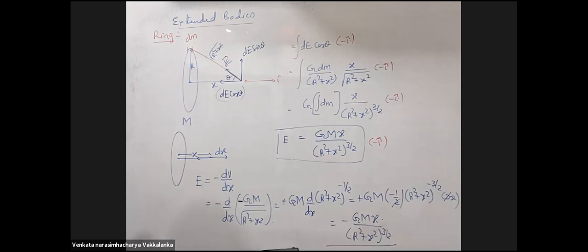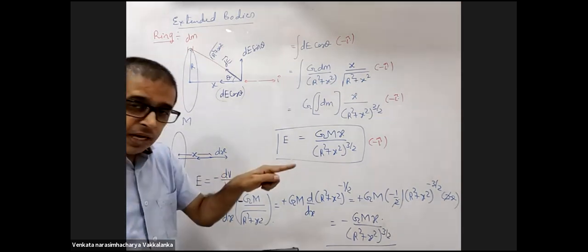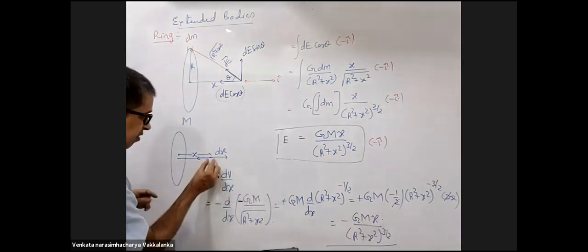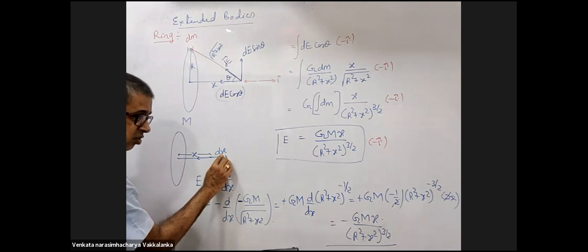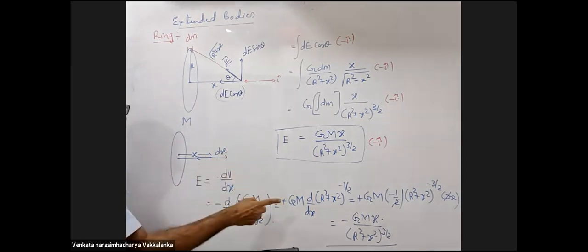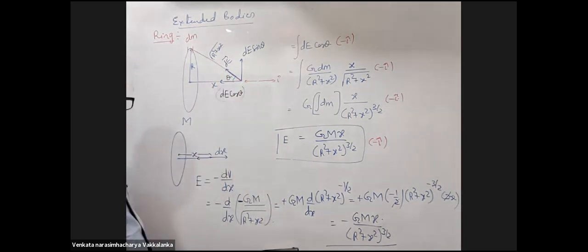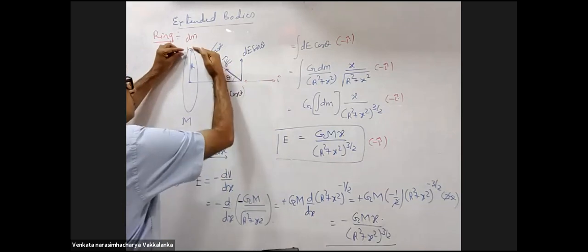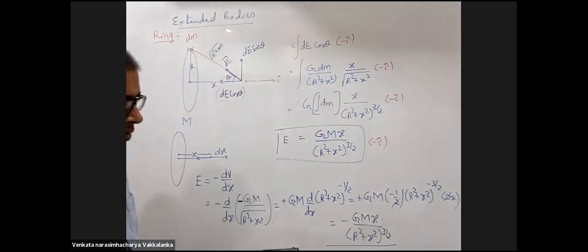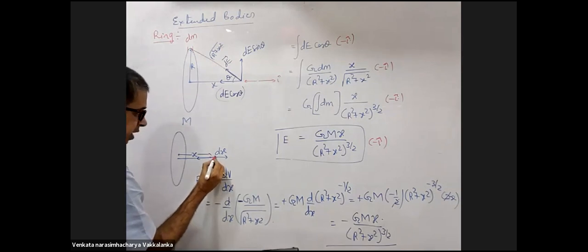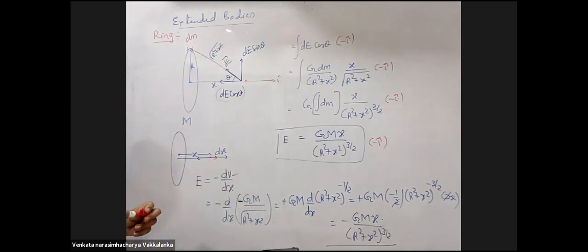So you took x as constant in the first derivation and in the second you took it as a variable. Why? Obviously, in the second, you are moving along the x-axis, finding out the potential difference, and that moment is limit delta x tending to 0. Hence, the instantaneous value of E is found out. Here, you are directly finding out the field at that point. I kept a unit mass here. This is D. Okay, sir. Here, you are moving by a distance of dx, finding out the potential difference divided by dx, and I'll get the field.